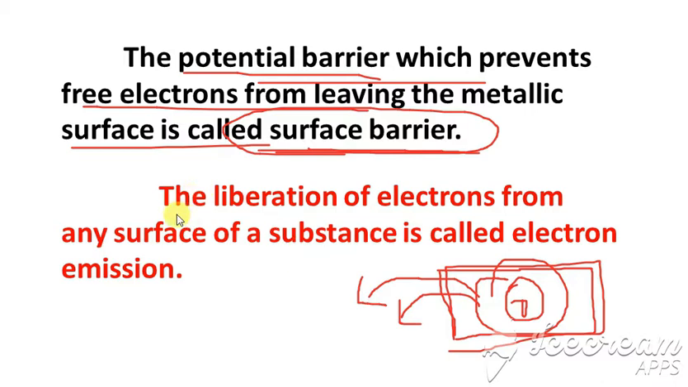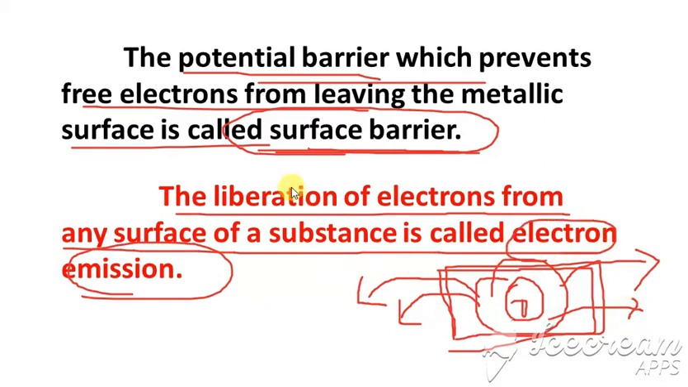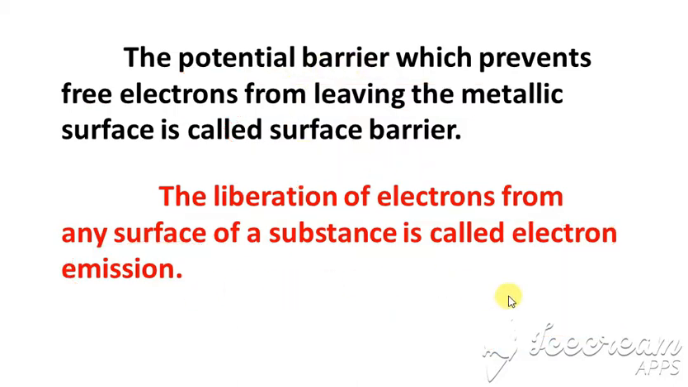Clear? Next, the liberation of electrons from any surface of the substance is called electron emission. If any electron is coming out from any surface of the metal, then that is called electron emission. Clear with what is surface barrier and electron emission?